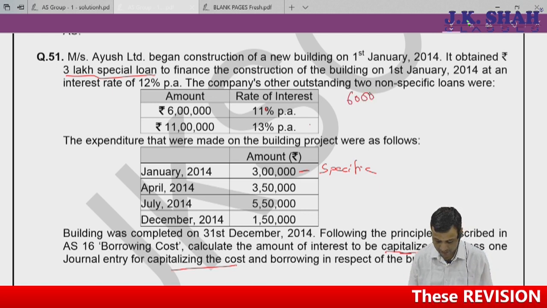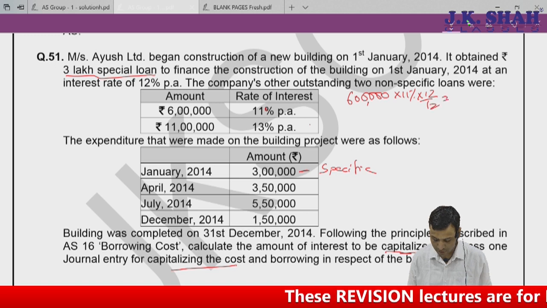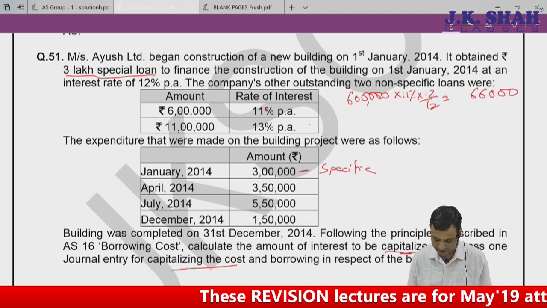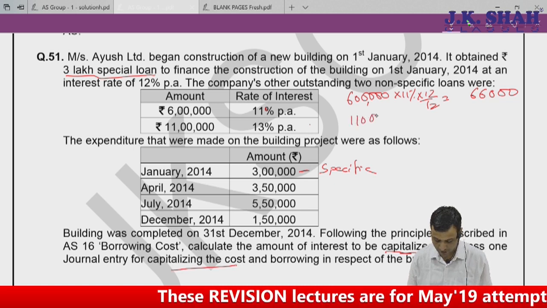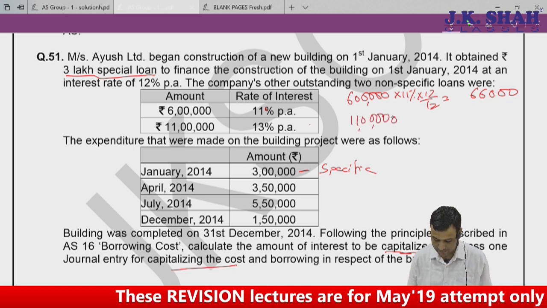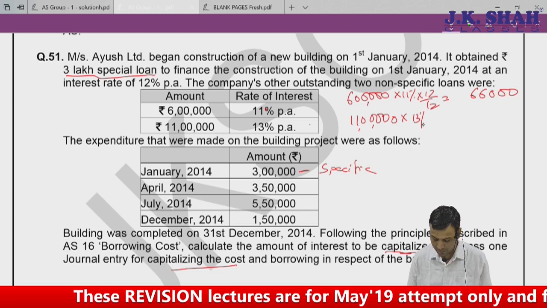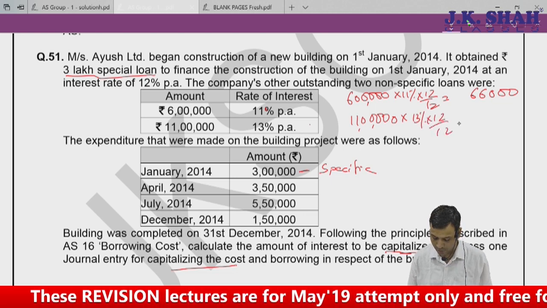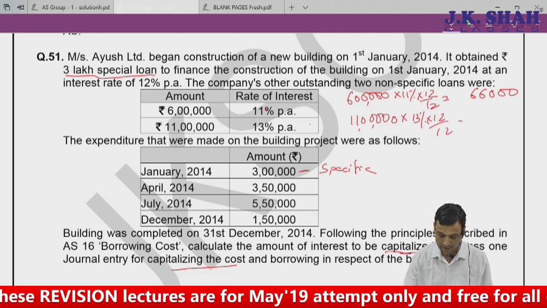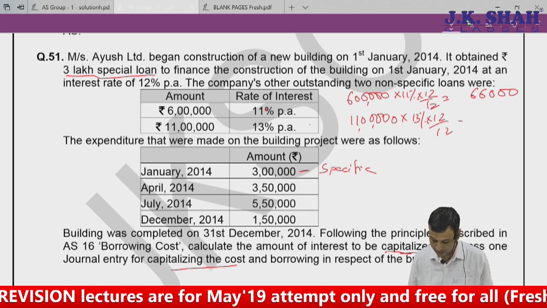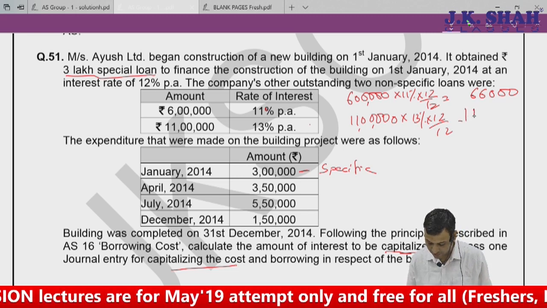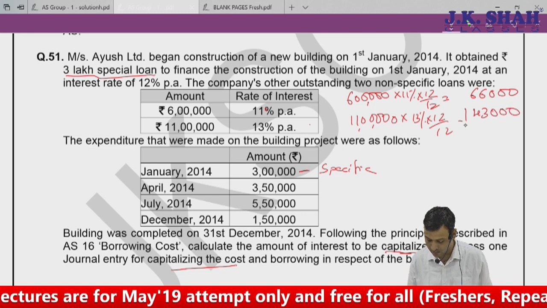What would be your capitalization rate? Can I say the interest which I have paid? That is nothing but 6 lakhs into 11%, nothing mentioned, so for 12 months it is 66,000 interest paid. Same way, for 11 lakh into 13%, for 12 months, it's nothing but 1,43,000.